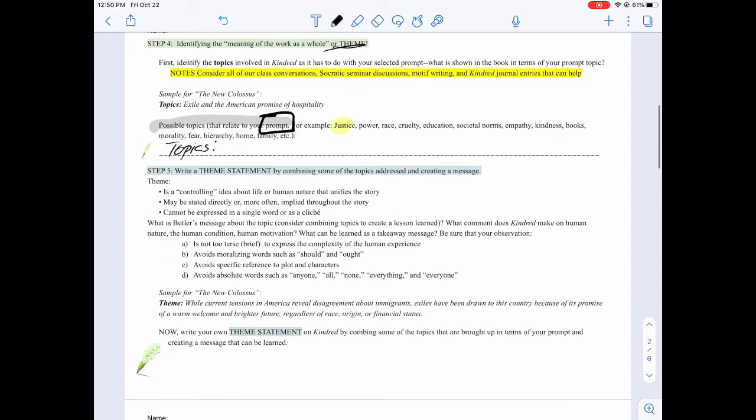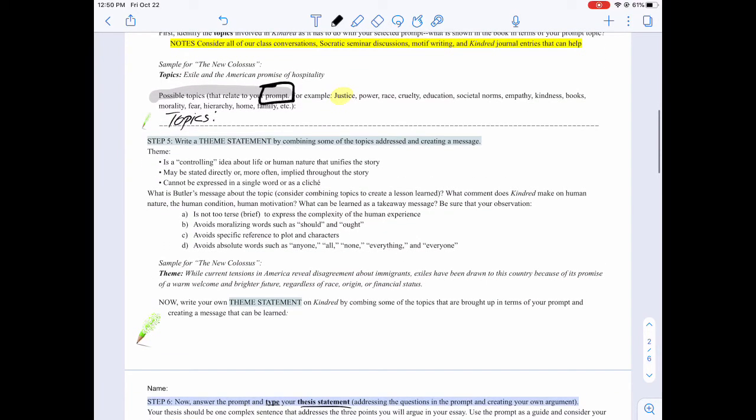Now you should have all the topics written down for your prompt, and now you're going to write your theme statement. So this is not your thesis. This is just a message that you think will kind of be woven out throughout your writing. Again, each prompt is asking about a theme, so you definitely want to think about that before you get into your writing. So again, theme is this message that kind of unifies the story, something that you want to take away that people can apply to their life. So you don't want it to be a cliche like knowledge is power, right? That's very cliche.